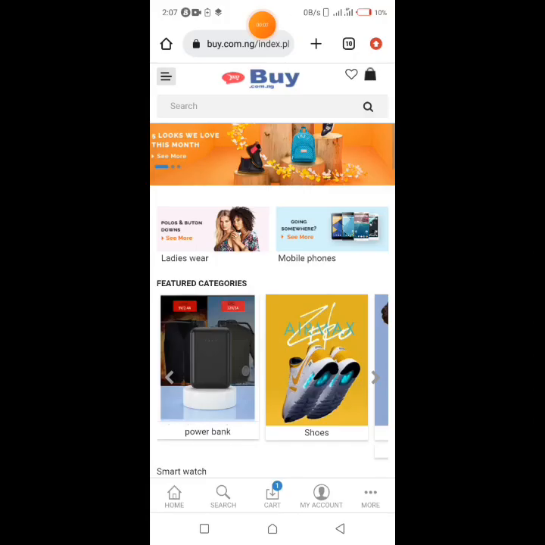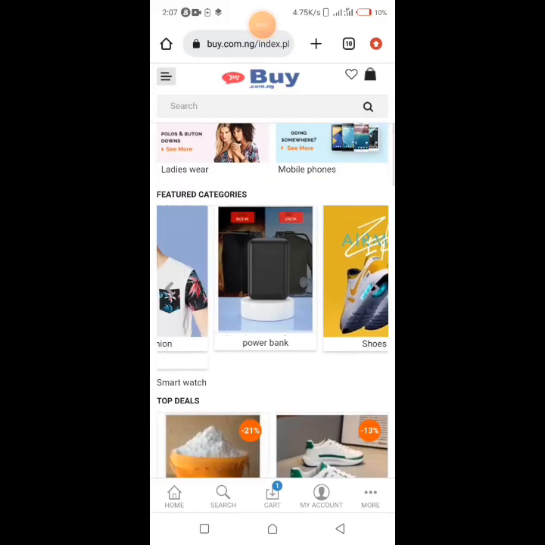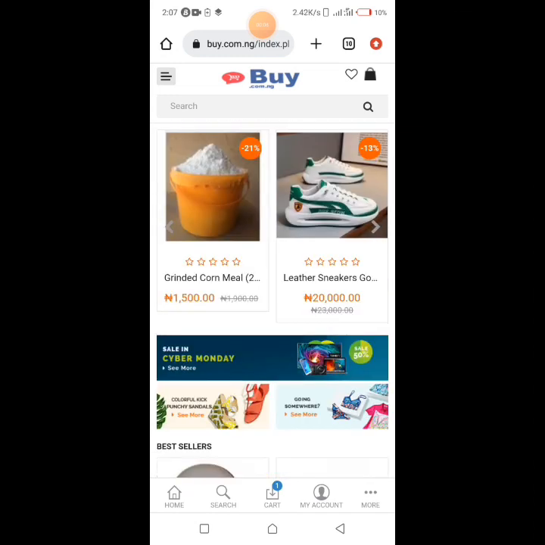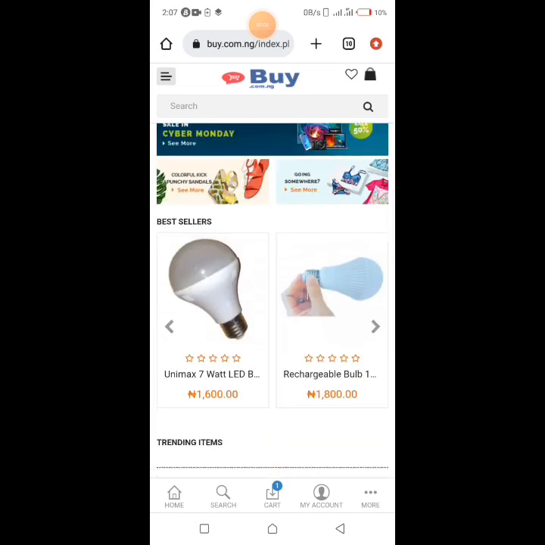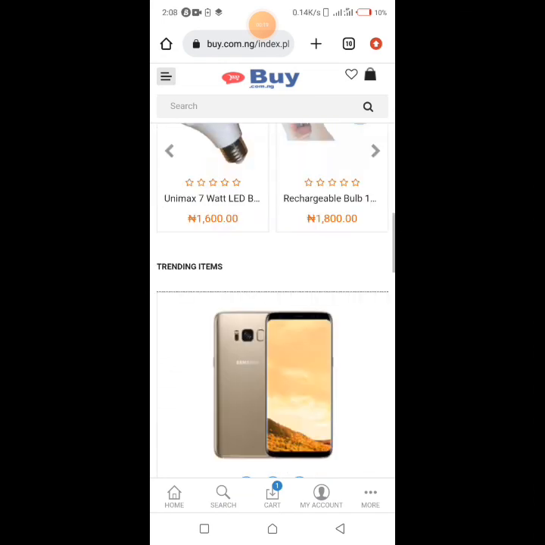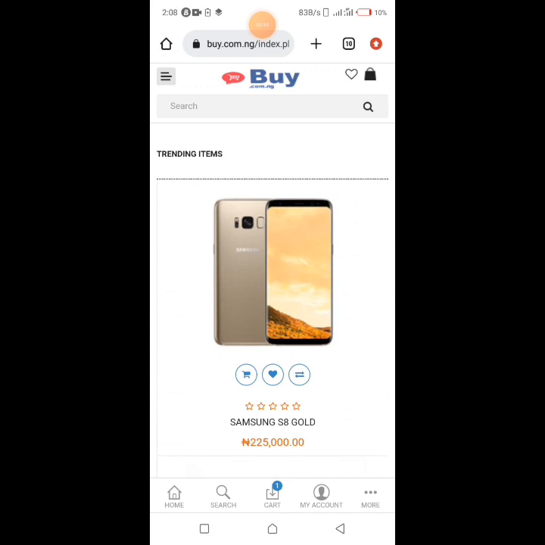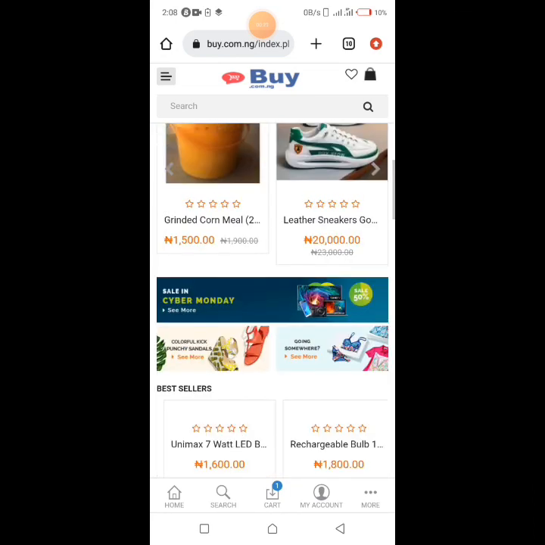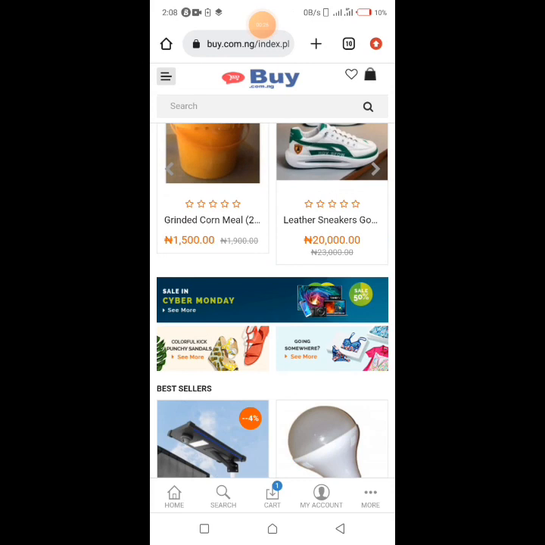We will be using an e-commerce site called buy.com. As you can see, there are lots and lots of goods that are from vendors that are posted here, and all you have to do is to just buy one of them. Let me teach you how this works. The price of this Samsung S8 Gold is 225,000 naira. The price of these bulbs are 1,600 and 1,800 naira respectively. The price of these sneakers is 20,000 naira.